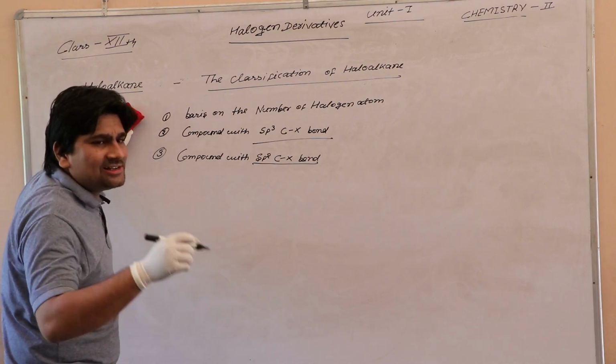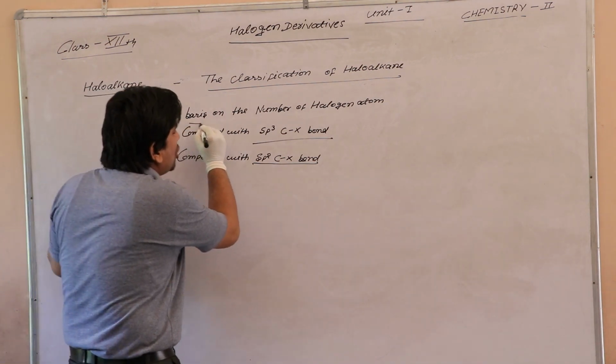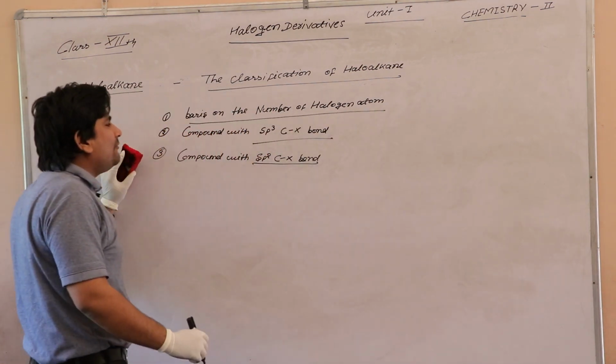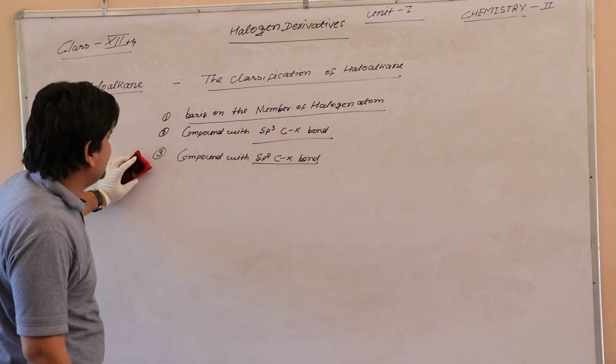First we will start with the basis of the number of halogen atoms.